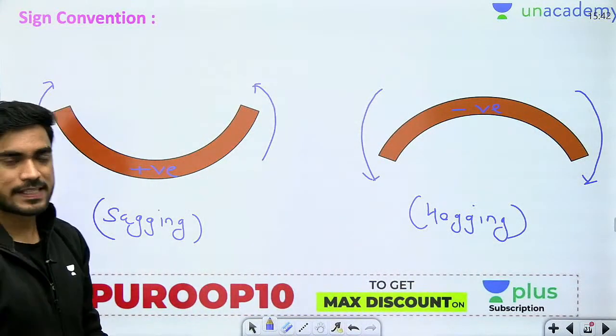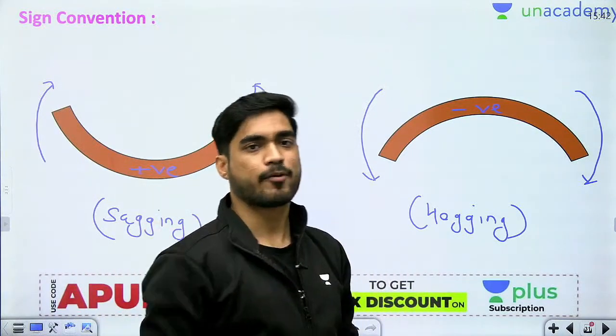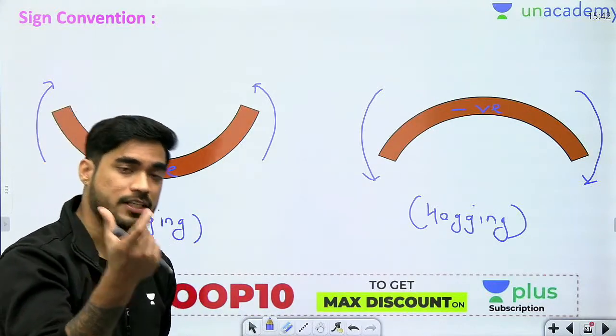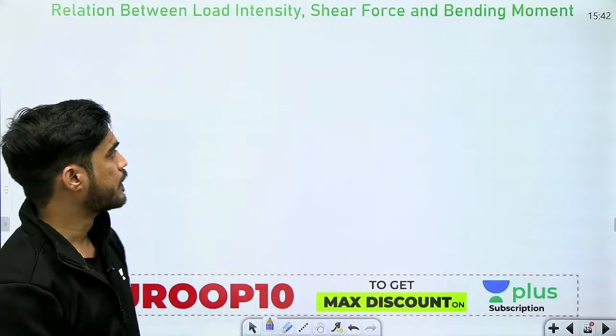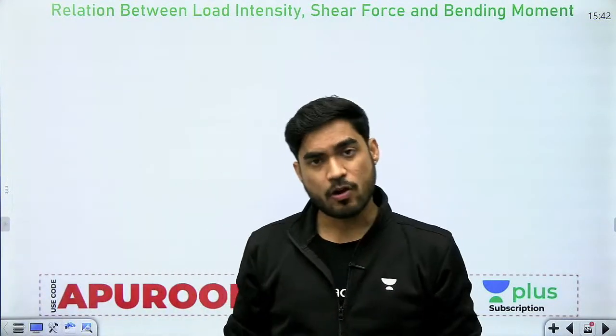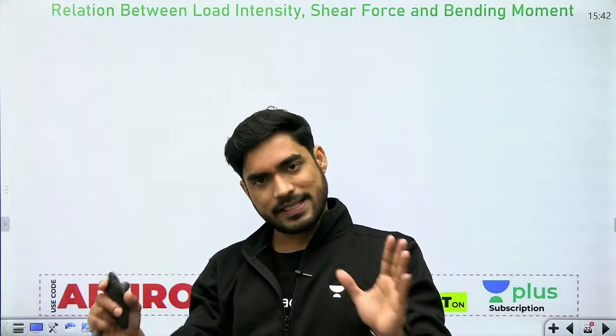Okay, so we have seen the definition and sign convention of shear force and bending moment. Now there is a relation between the load, the shear force and bending moment. We need to remember this relation. This is a very, very important thing, because the entire shear force and bending moment diagram is based on this relation only.